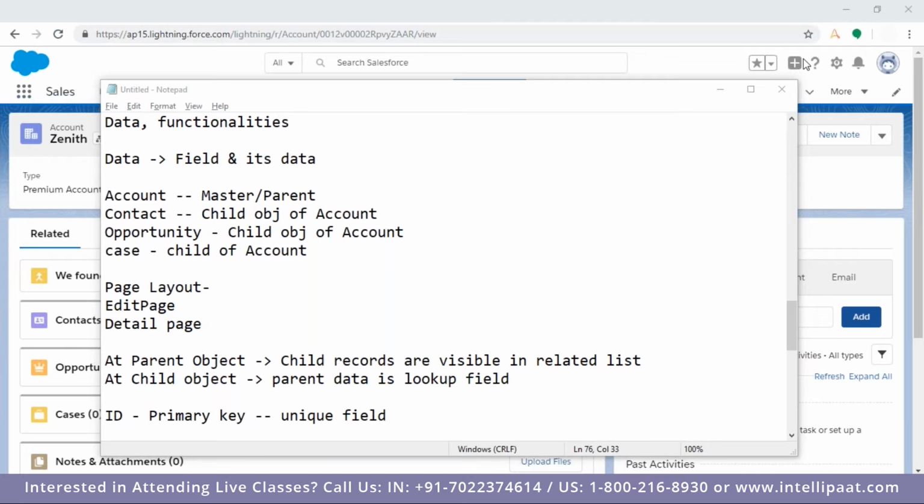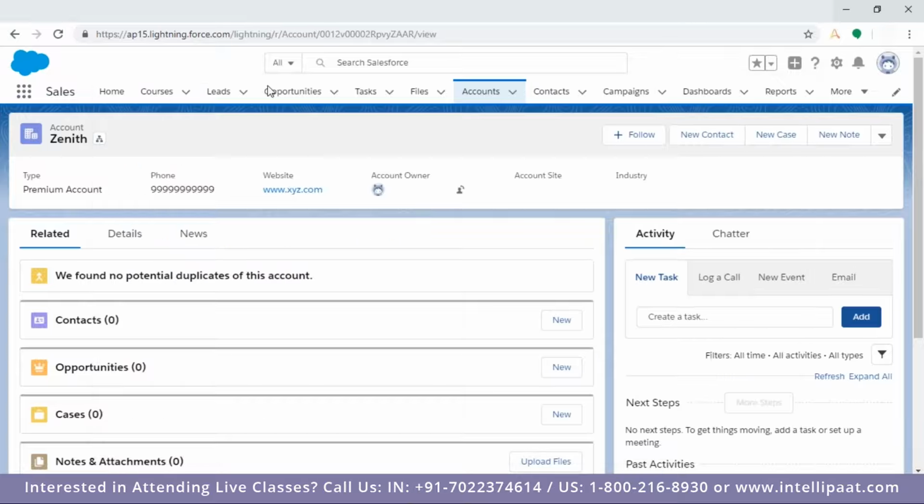Yes. So whenever you want to approach that particular record, you can approach it in multiple ways. Number one, currently what we are doing, this is known as user interface. Number two, through programming. Number three, we have tools which do the data import and export in bulk or individually. So there also we use IDs.